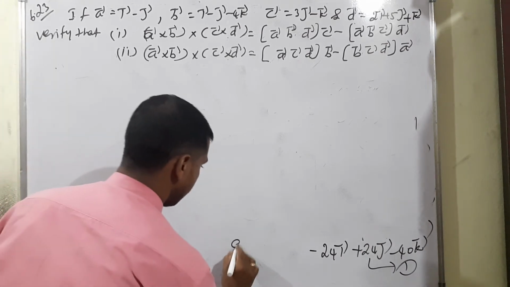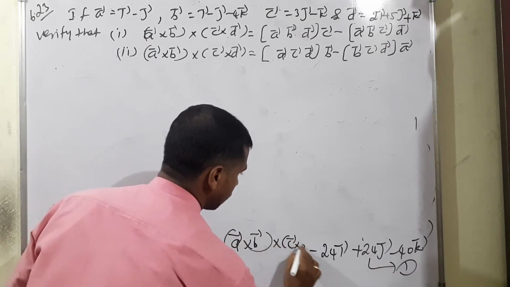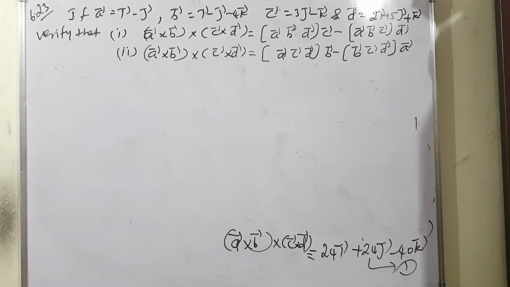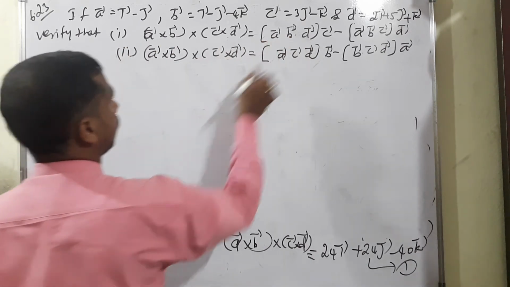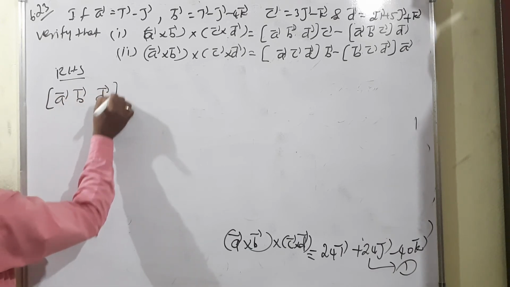So this is what is the name? A vector cross B cross C vector cross D is equal to minus 24i plus 24j minus 40k. Now, the RHS part of subdivision 1. What is the value? Box product A vector, B vector, D vector.